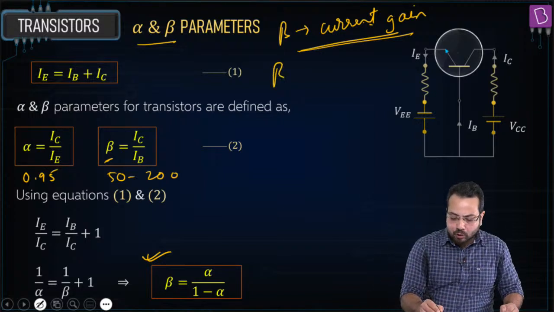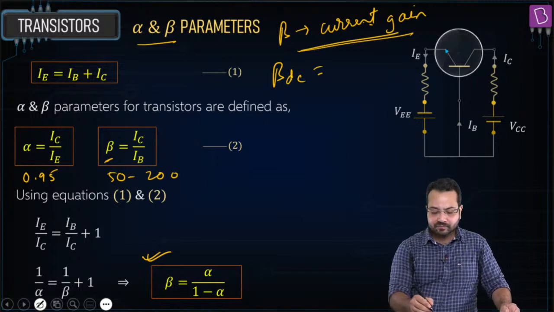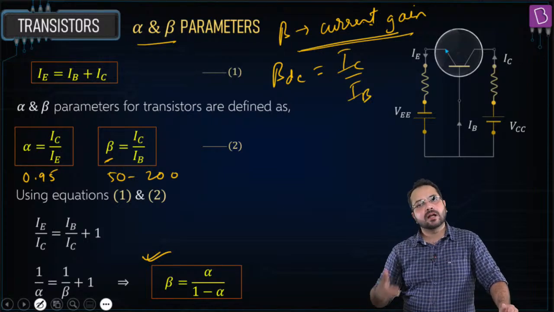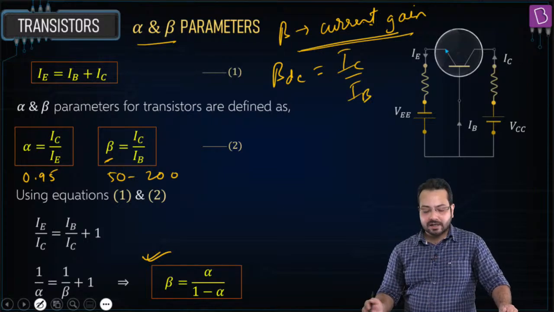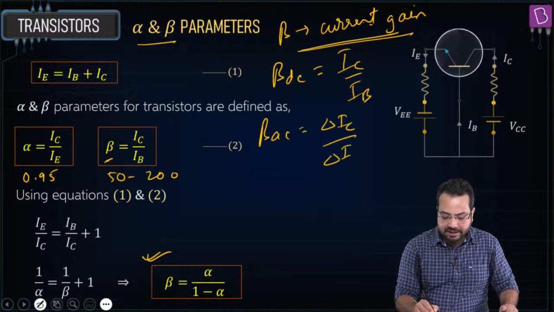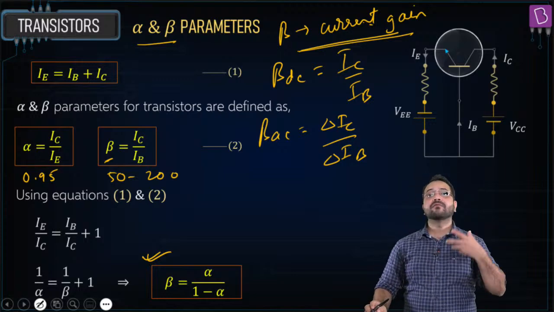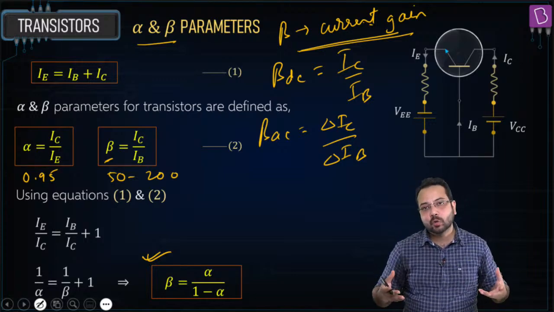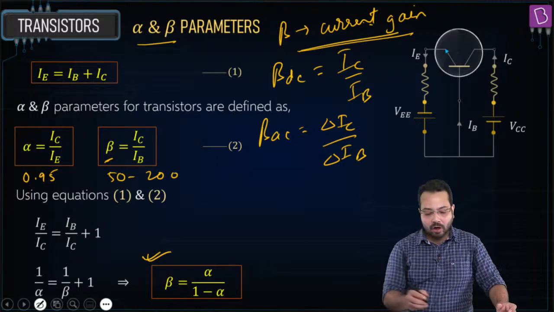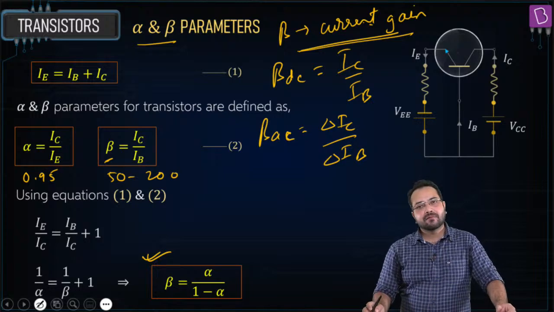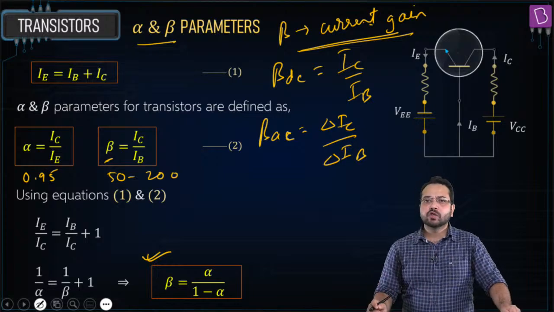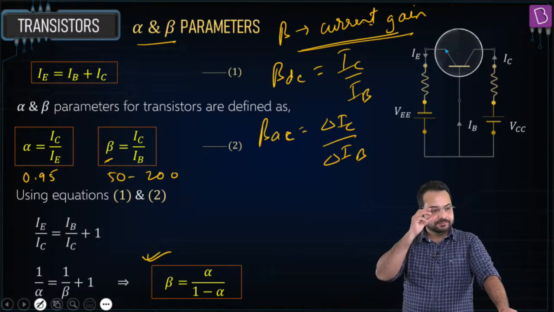Now we define two kinds of beta. One is beta DC, which is simply IC upon IB. If the collector and base currents are constant, they are DC, then we use beta DC. And we use beta AC, which is delta IC divided by delta IB. If the currents are variable, if we have a time varying source, then the change of collector current divided by change of base current is called beta AC. For all practical purposes, beta DC and beta AC are almost the same, so we can use them interchangeably.